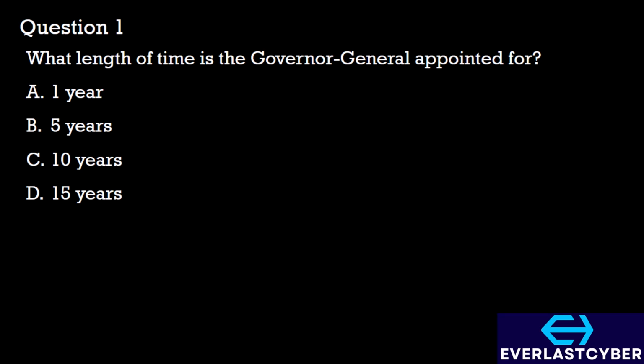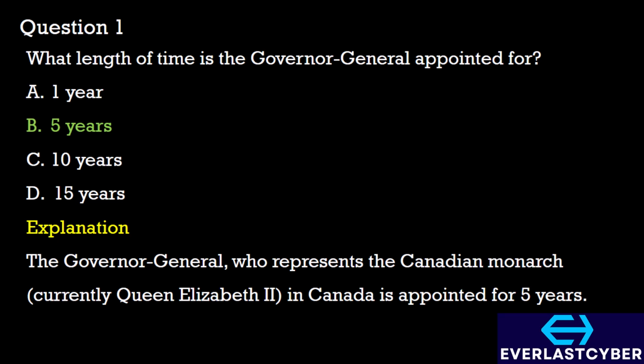Question 1. What length of time is the Governor General appointed for? A. 1 year. B. 5 years. C. 10 years. D. 15 years. The answer here is option B, 5 years. The Governor General, who represents the Canadian monarch, who is currently Queen Elizabeth II, in Canada is appointed for 5 years.